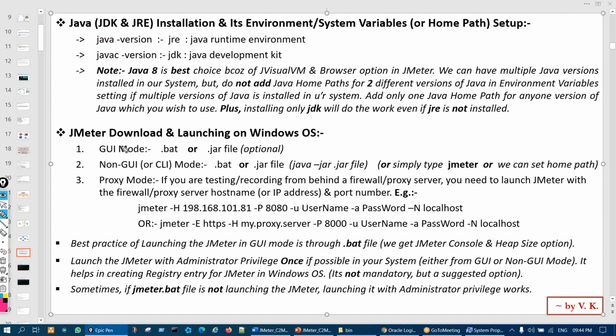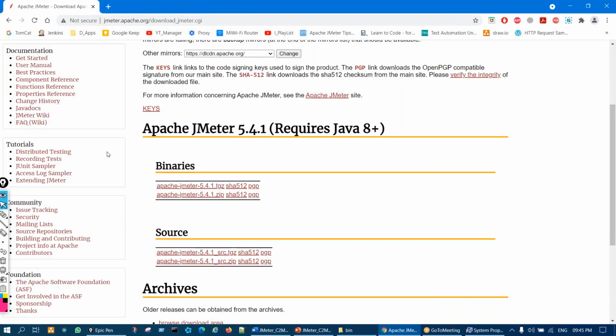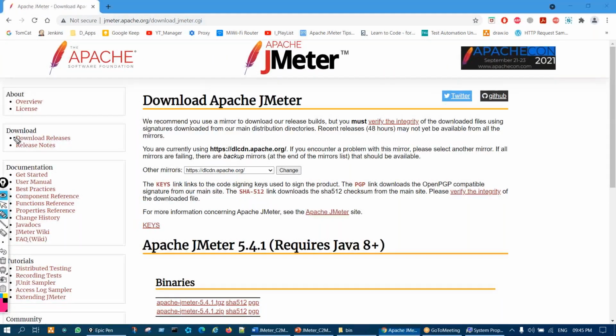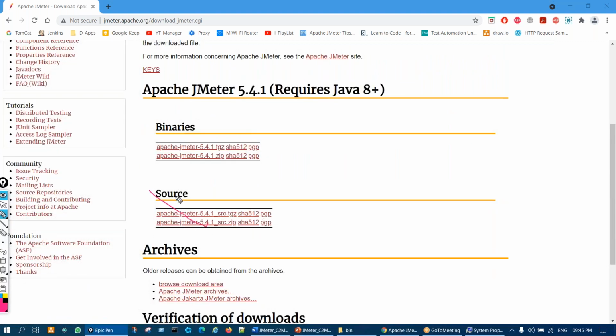After that, downloading the JMeter. Let us download the JMeter. To download it, obviously we'll go to the website of JMeter, and then you have to click the download releases. So it'll come here. This is the latest version. Now here you will get two links. Ignore the source link that you see. Do not come here. Again, I'm repeating, I'm stressing it many times. Ignore that. We have to focus on this.